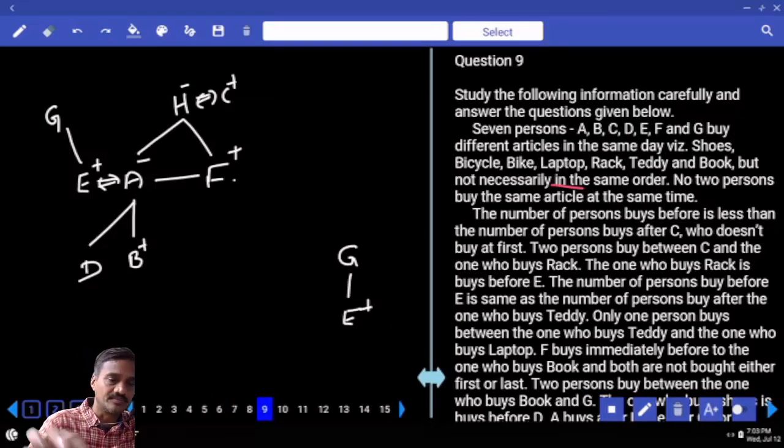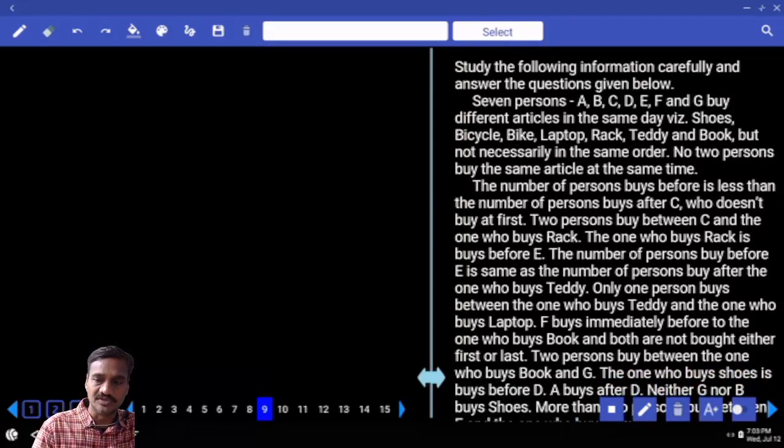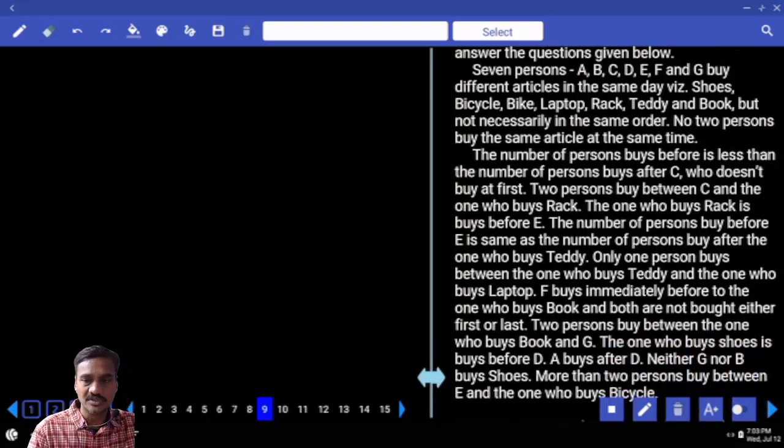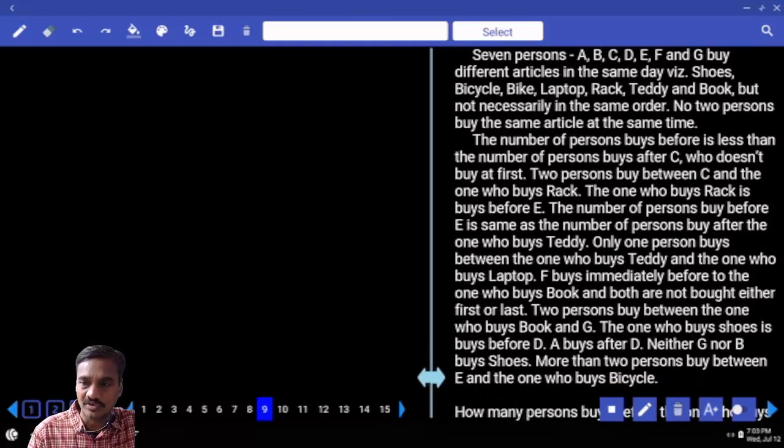Okay. Then shall we start? Now 7 persons were there and they are buying one after the other. The number of persons who buy before C is less than the number of persons after C. Isn't it? That means how many persons are there? 7 persons, 1, 2, 3, 4, 5, 6, 7.